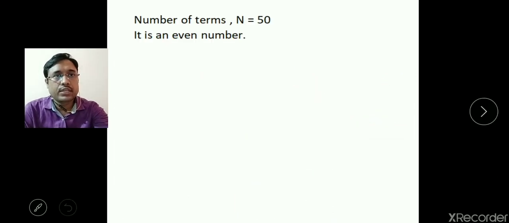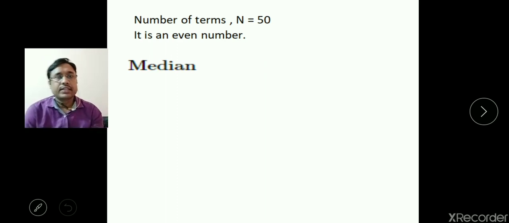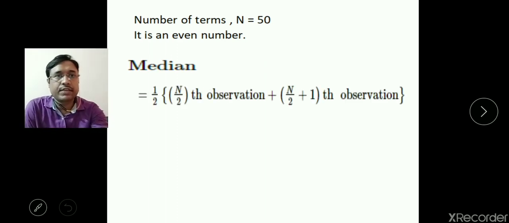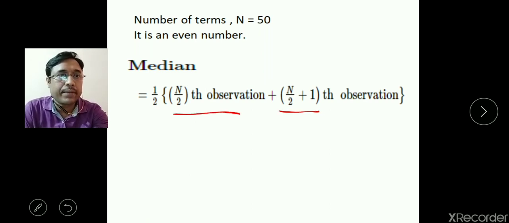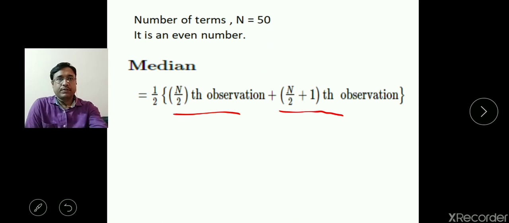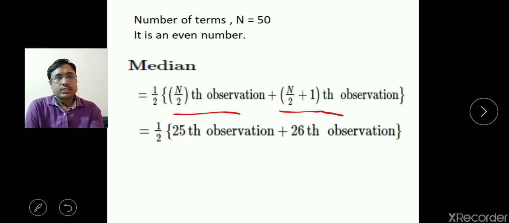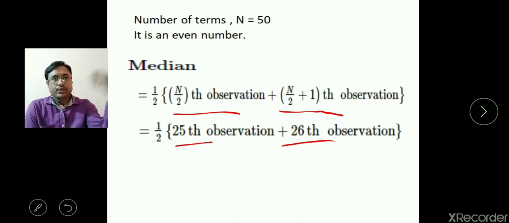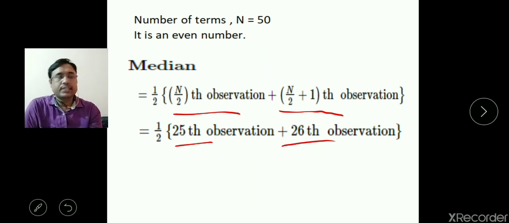Here the number of terms is 50 and it is an even number. Then median equals 1 by 2 into the (n by 2)th observation plus the (n by 2 plus 1)th observation. So 50 by 2 is the 25th term, and 25 plus 1 is the 26th observation.